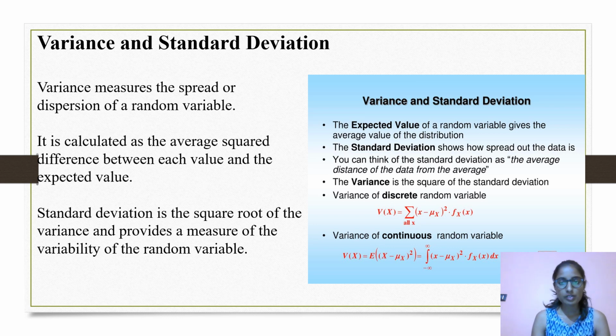The expected value of a random variable gives the average value of the distribution. The standard deviation shows how spread out the data is. You can think of the standard deviation as the average distance of the data from the average. The variance is the square of the standard deviation.